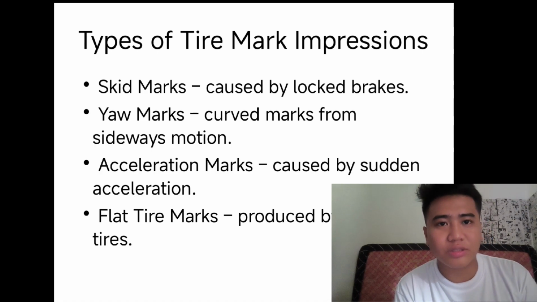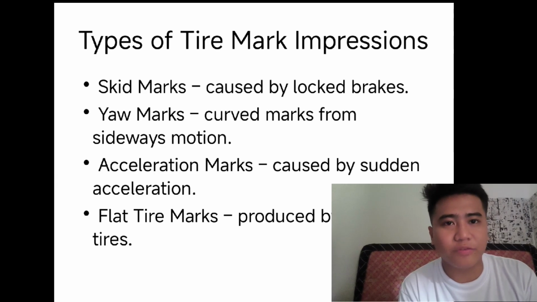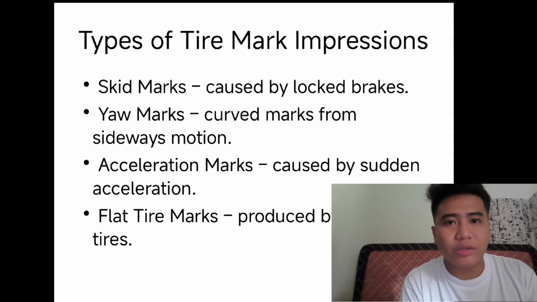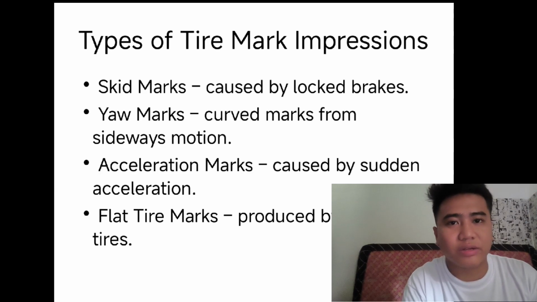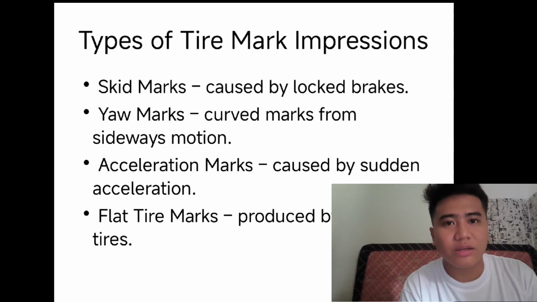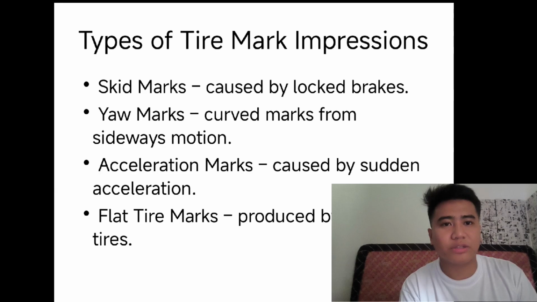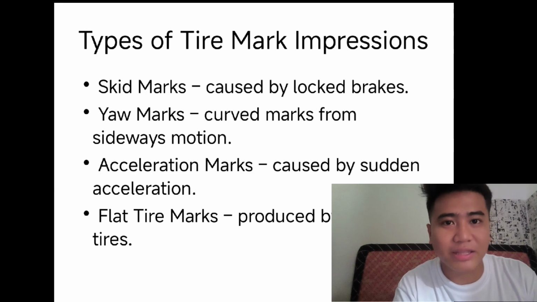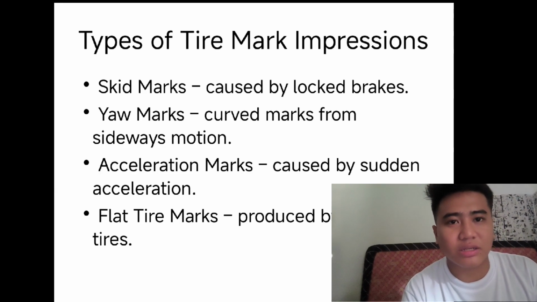Tire mark impressions provide valuable information about vehicle movement before, during, and after a collision. Skid marks are produced when the brake is suddenly applied, causing the tires to lock. These marks indicate attempts to stop and can help estimate speed. Yaw marks are curved tire marks created when a vehicle moves sideways, often due to loss of control while turning at high speed.